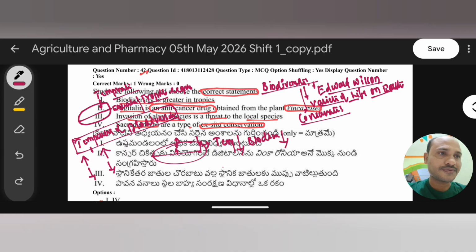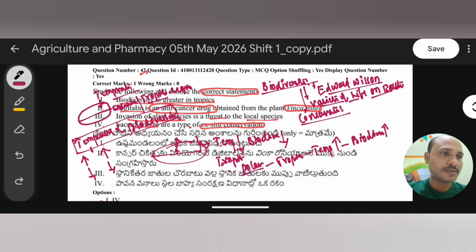If we move from polar region to tropical region, what happens to temperature? It increases. If temperature increases, biodiversity also increases.